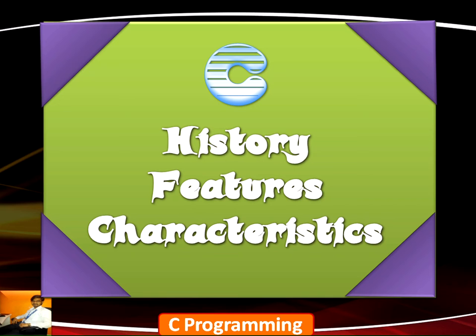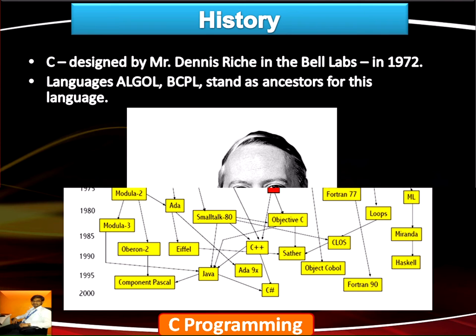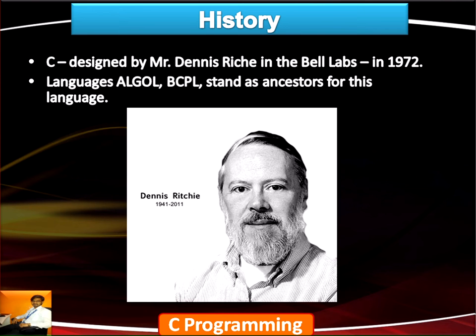In this session, we are going to know about the C history, its features and the characteristics. This is the hierarchy of how the programming languages have been developed in the last decades, and C evolved in the mid 1970s and 80s. C was designed by Mr. Dennis Ritchie in AT&T's Bell Laboratories in the year 1972.